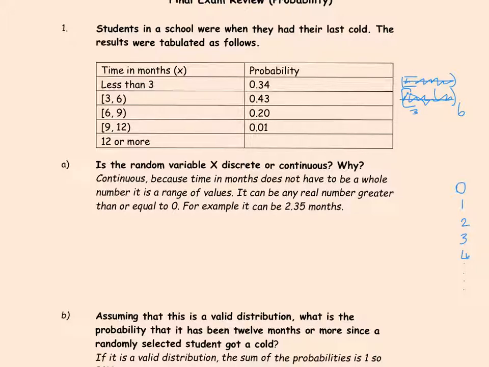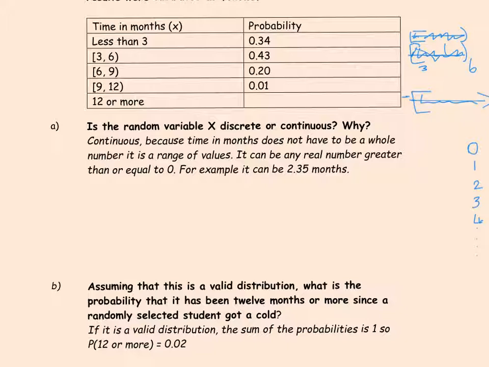So if you look at the last range of values, it is anywhere from 12 onwards. So starting from 12, it could be anything, which means it goes up to infinity. Basically, that is done to cover all the possible values. Now the part B, the question says, assuming that it is a legitimate probability distribution or a valid distribution, can we figure out the probability that it has been 12 months or more since the student had the last cold?